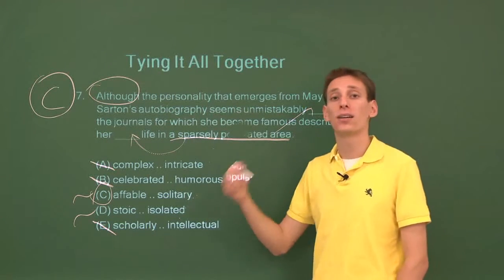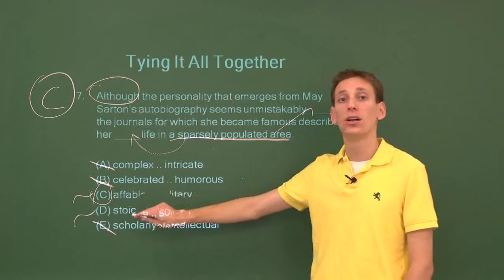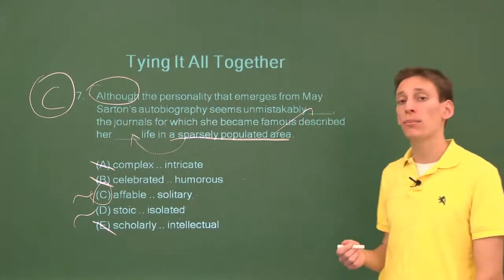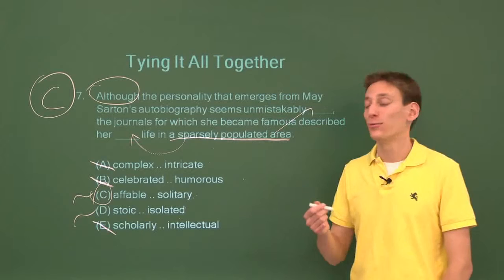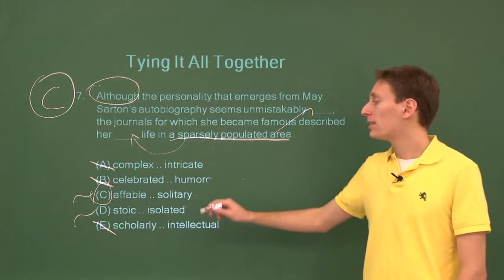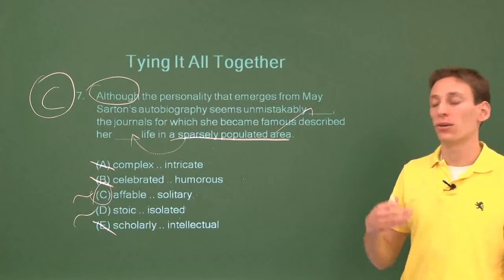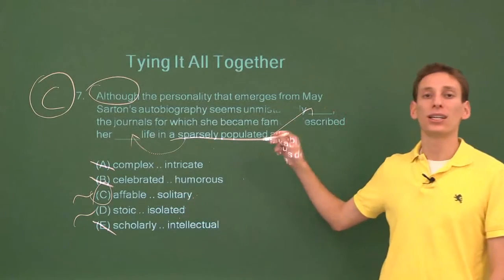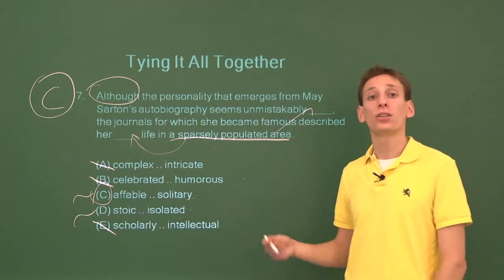We circle it so that we can come back to it, and maybe we'll read somewhere later in a passage, we'll see the word affable or stoic or something, and maybe our memory will be sparked, so maybe we can get it right later. Just so you know, we did get it right this time. Well done. Affable means sort of friendly, good with people, and stoic means very calm and not easily upset or emotional. So kind and good with people makes sense for the opposite of a sparsely populated area. Stoic doesn't really. Turns out we were right.